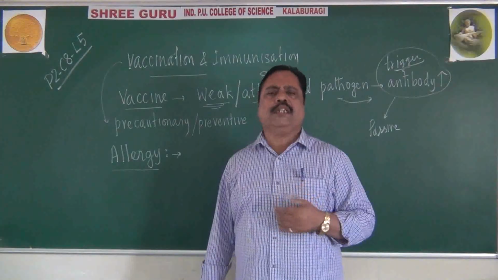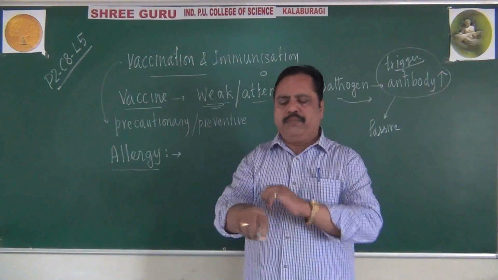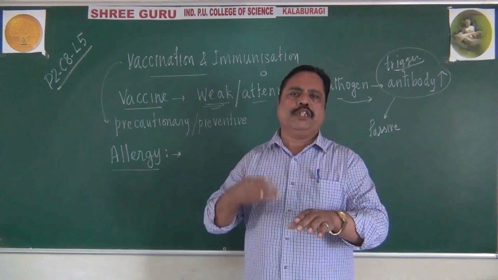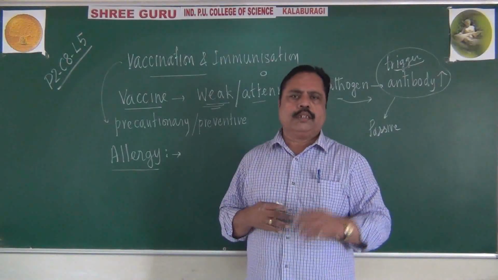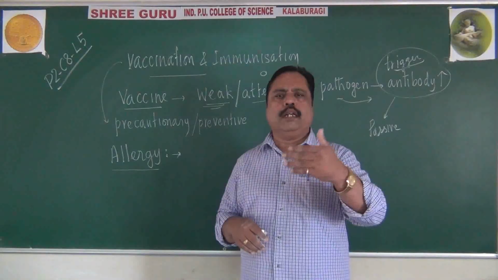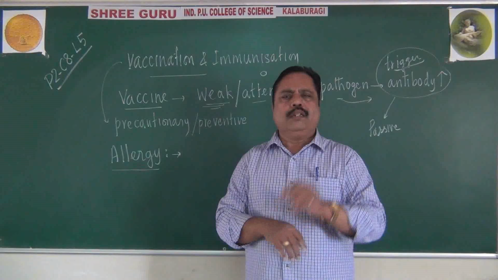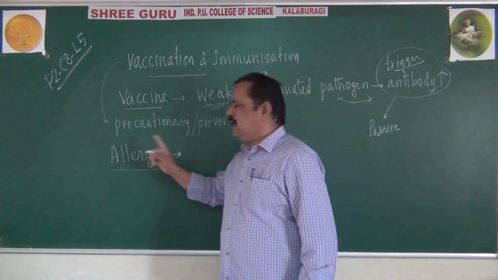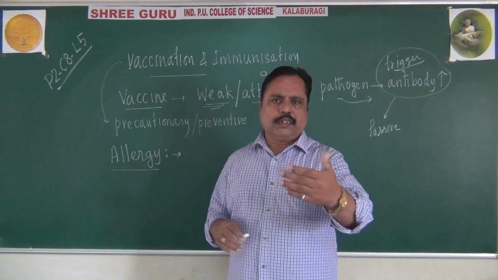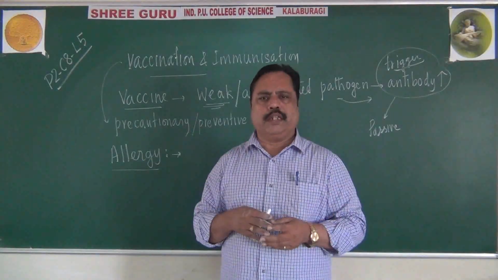Sometimes without any reason we feel itching in different parts of the body and we start itching continuously. Sometimes suddenly swellings happen in our body here and there, red coloration happens in the skin here and there. This kind of condition is called allergy. Suddenly our immune system will respond without any reason, we can say.